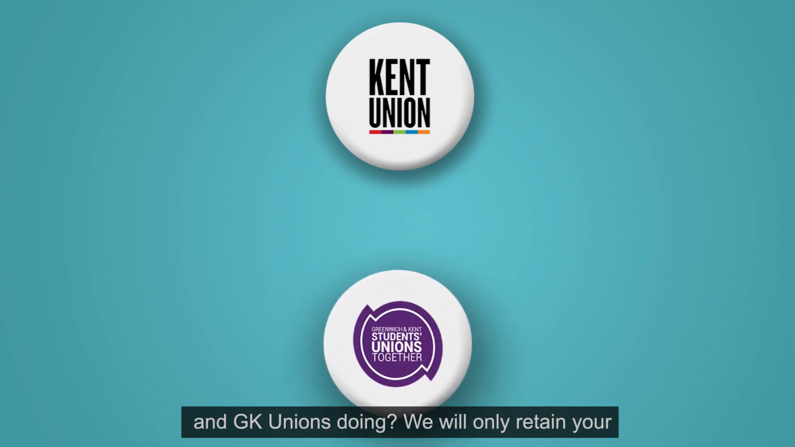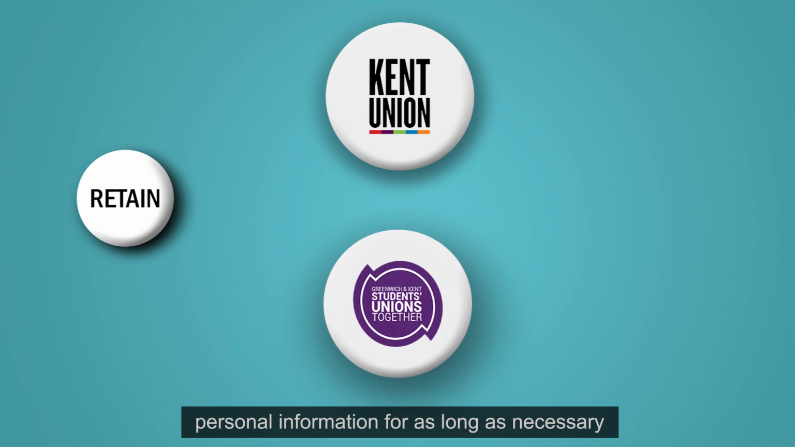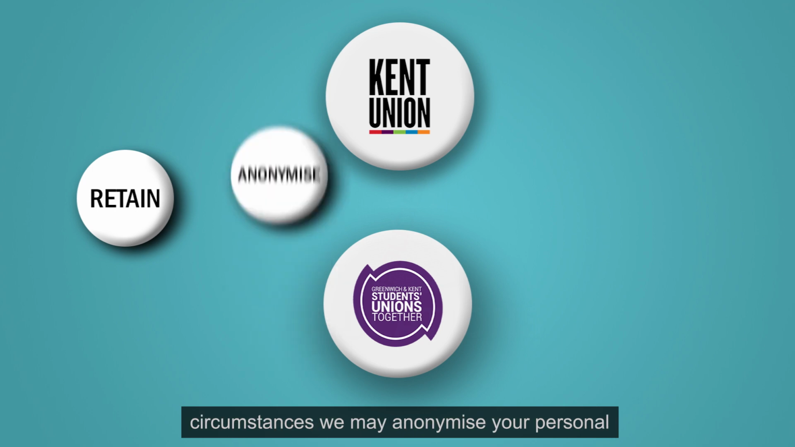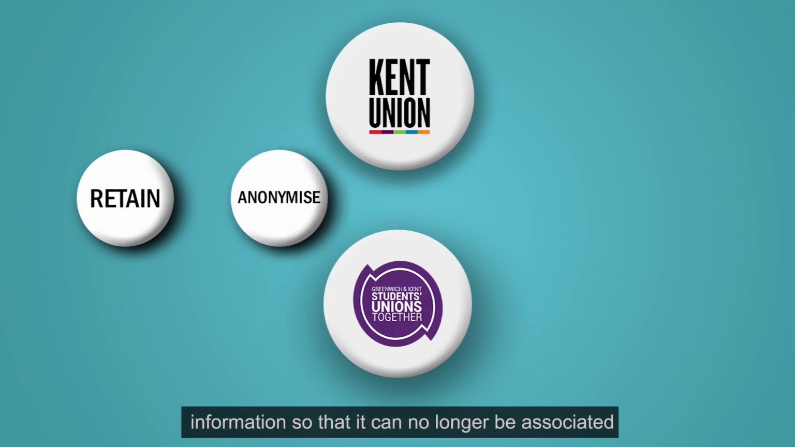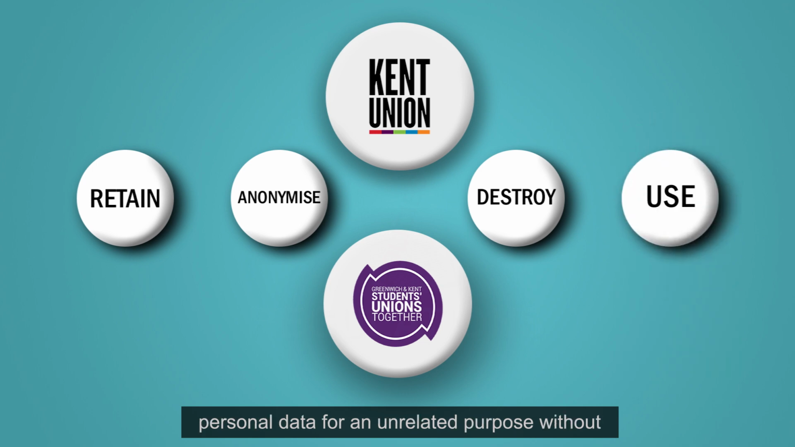What are Kent Union and GK Unions doing? We will only retain your personal information for as long as necessary to fulfil the purposes we collected it for. In some circumstances, we may anonymise your personal information so that it can no longer be associated with you. Once you are no longer a volunteer, we will retain such data for a period of 1 year unless required by any regulatory, insurance or legal reason otherwise, and then securely destroy your personal information. We will not use your personal data for an unrelated purpose without telling you about it and the legal basis that we intend to rely on for processing it.